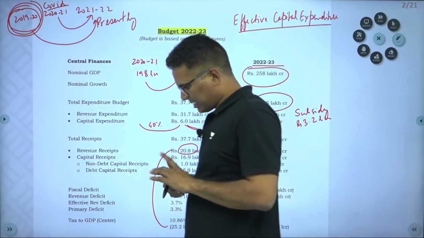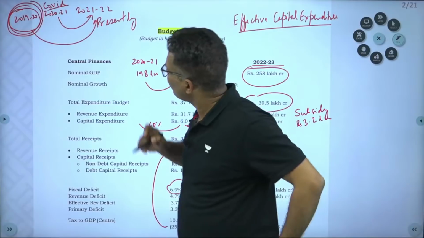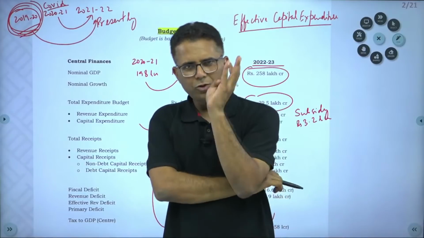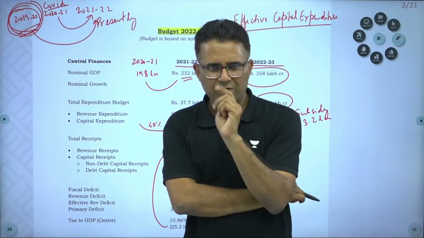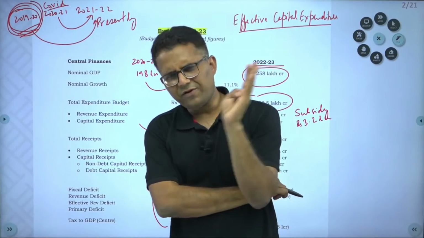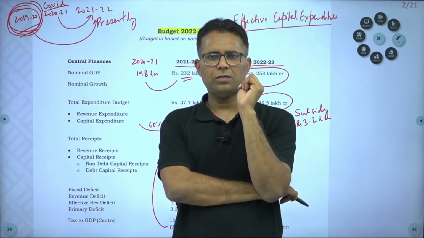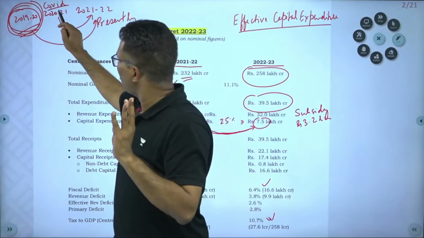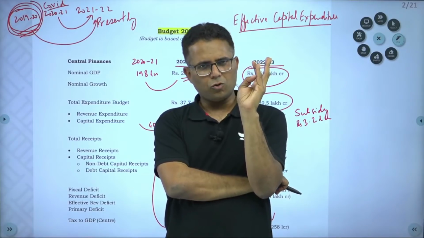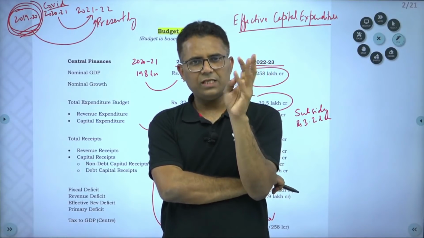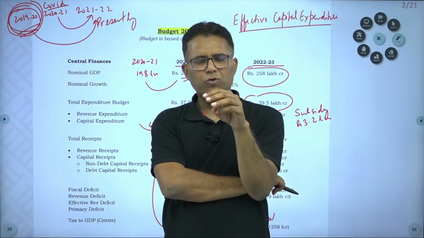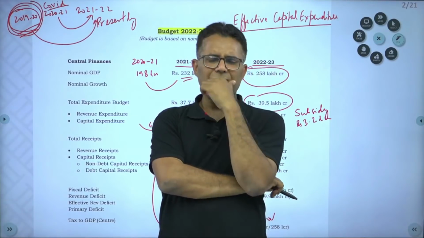Now, regarding tax collection, see what has happened. 2019-20 is a normal year, and this is the COVID year, right? If I ask you which of the macroeconomic parameters deteriorated in the COVID year, almost every parameter has deteriorated. For example, GDP decreased, I am talking about 2020-21. Growth went negative, fiscal deficit increased, meaning deteriorated, debt increased, exports declined. So most of the parameters declined.